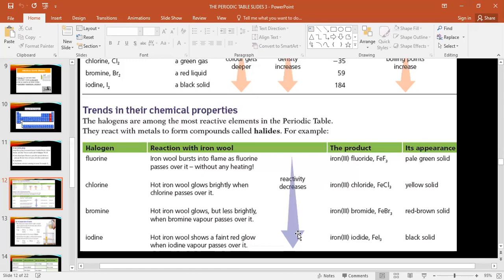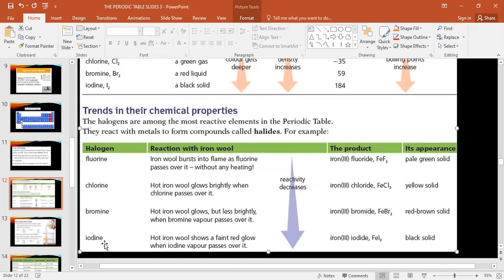So fluorine is the most reactive, but chlorine is the least reactive. It means fluorine reacts very slowly, is it? So here fluorine is the most reactive. This comes first, second, third, and fourth. And iodine is the least reactive. Maybe it will not react. Very less. Clear now this one? Okay, see here one example. I am going to show you.